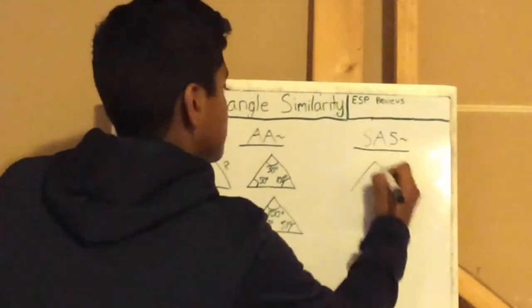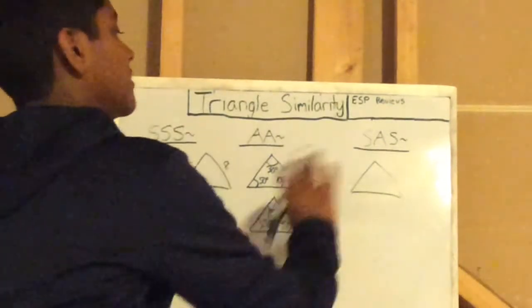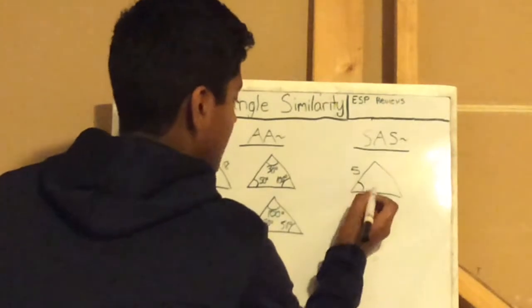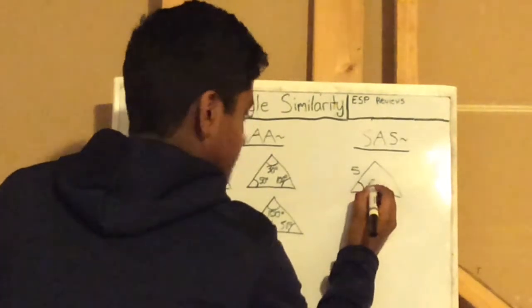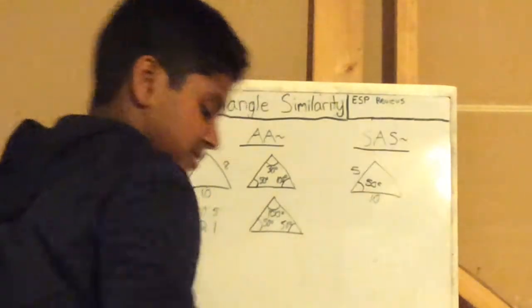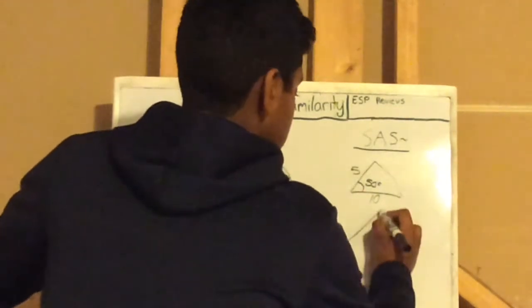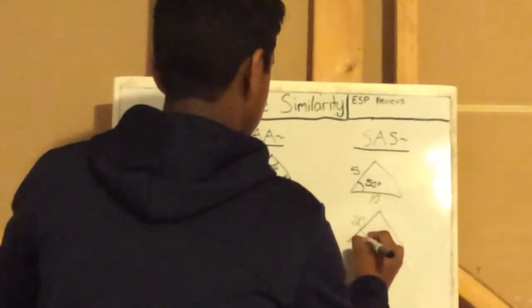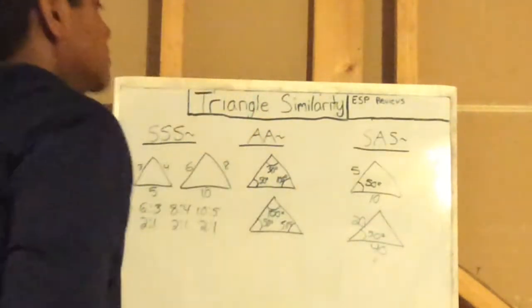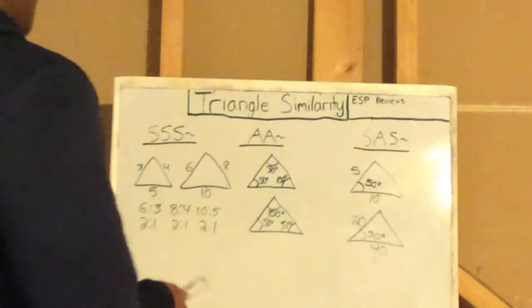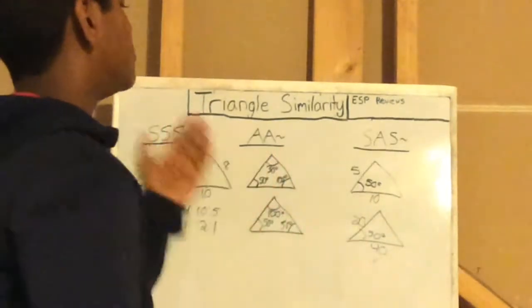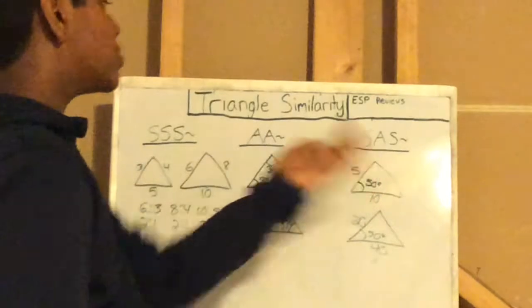So let's say, this is not true, but we're just going to take it for example. Let's say 5, 10, and we have an angle, I don't know, 50 degrees or something. This is not true, but something like this. And then same thing here, but let's say we have 20, 40, and 50 degrees. So here you might think they're not similar because you don't know the unknown side length. You also don't know two angles.